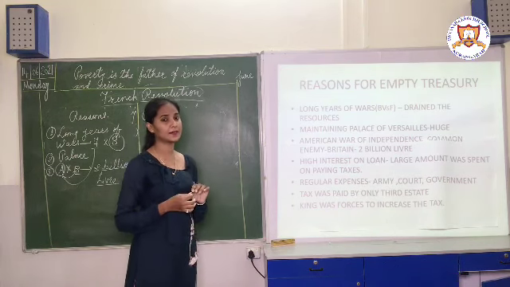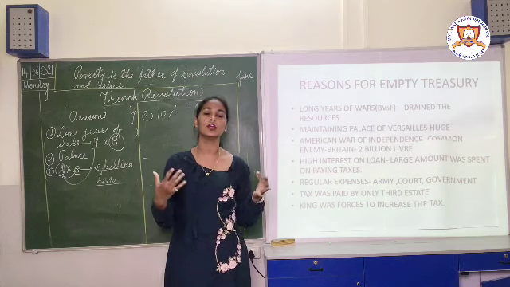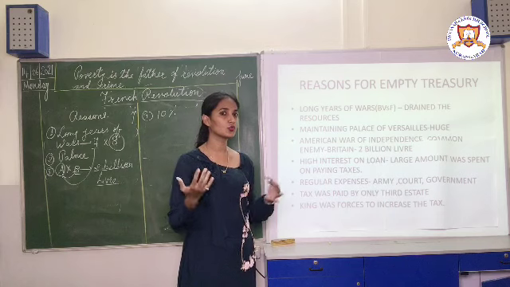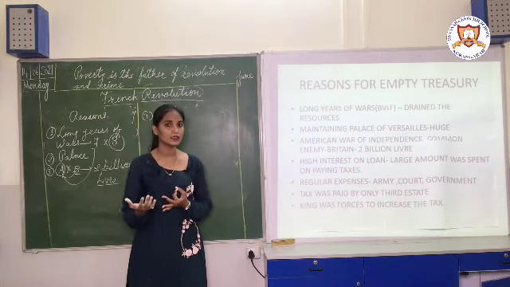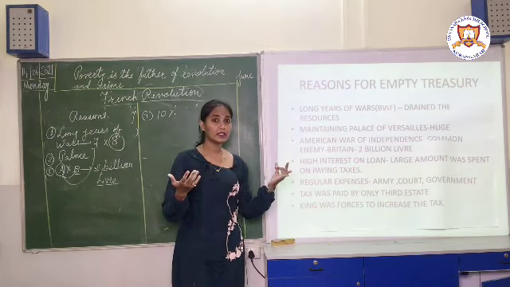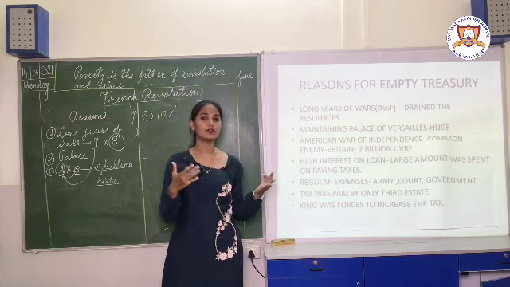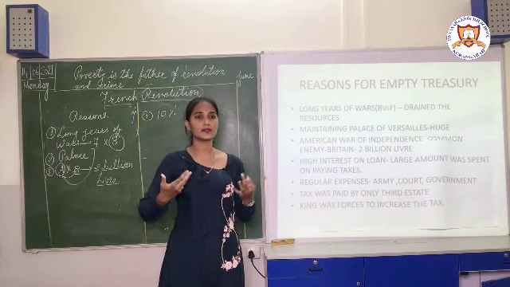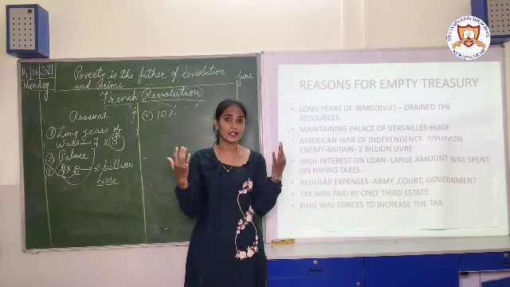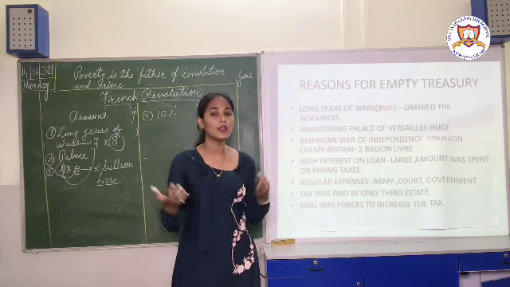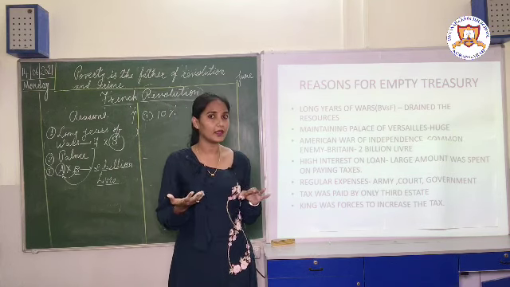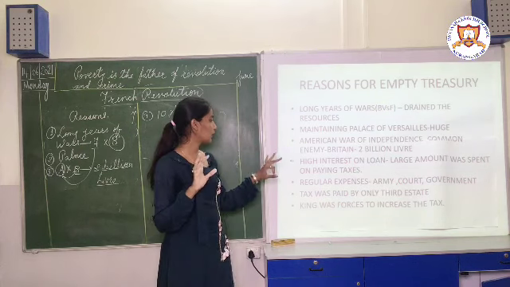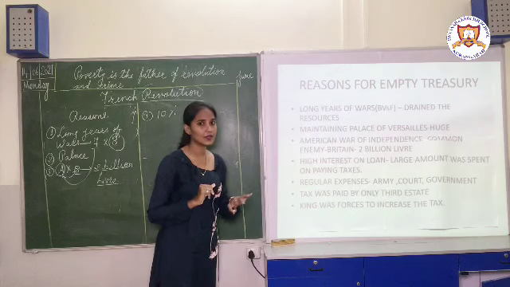Next are the regular expenses. Now what do regular expenses mean? To maintain the army, the government offices and the courts. And one more thing: Marie Antoinette, the wife of King Louis XVI, was also very expensive. She wore expensive clothes, and for her hairstyle the king had to spend a lot of money. She also always liked to throw parties, so that was also an expense the king had to pay. So these were all the reasons why the treasury was empty.